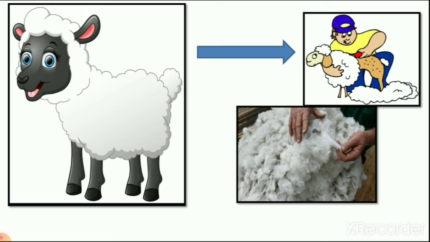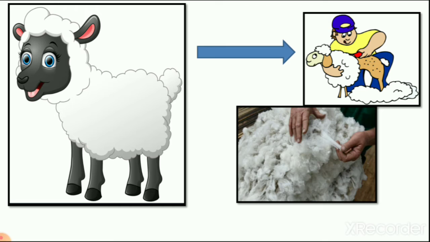So here you can see the picture of a sheep. Why do we show you the picture of a sheep here? Because this sheep gives us wool. The hair of the sheep we take out and we make clothes from it. Which clothes? Woolen clothes, which we wear in cold days.